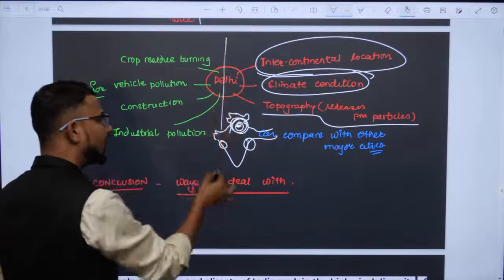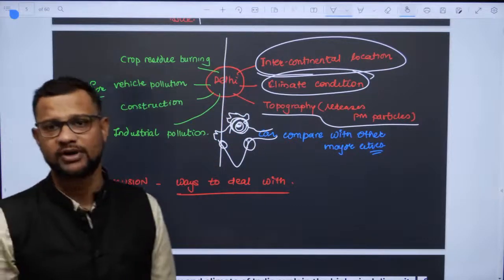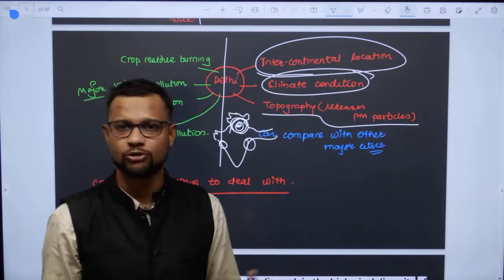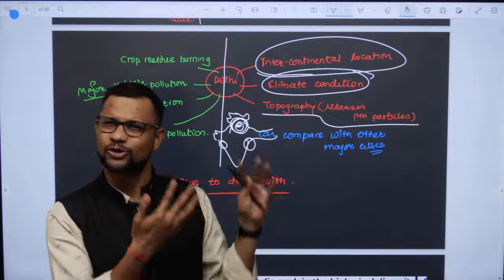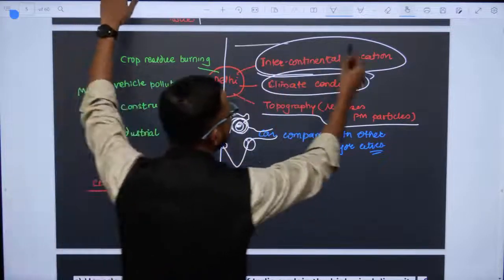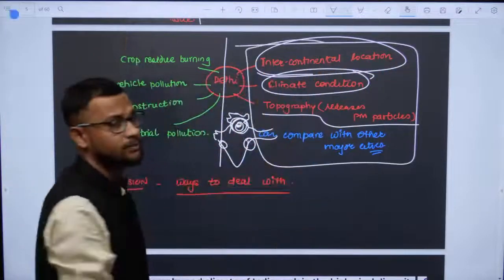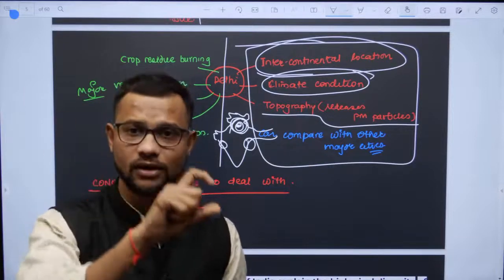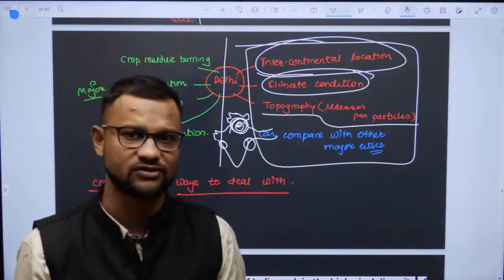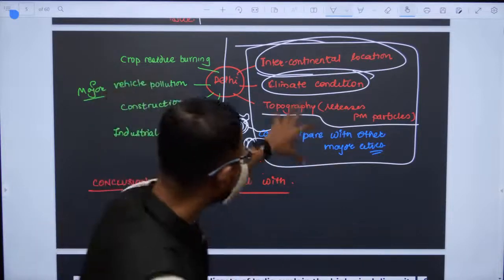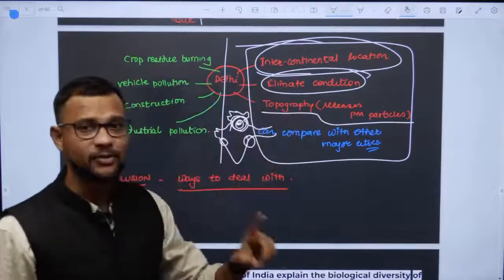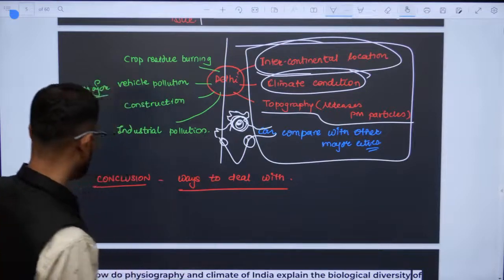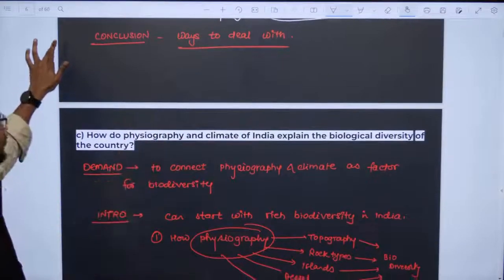Then the man-made factors. For man-made, as you commonly know, crop residue burning in the Punjab and Haryana regions. Second, vehicular pollution, which you already know and will write, but don't forget to write about this as well, because here your answer gets multi-dimensional. If you write only anthropogenic factors, you are not going to get enough marks. Add these dimensions also, so that the examiner gets to know about your clarity of concepts. This way. Conclusion: how to deal with this PM problem, PM crisis.